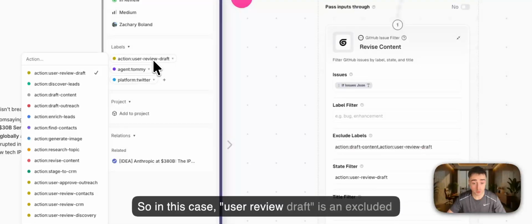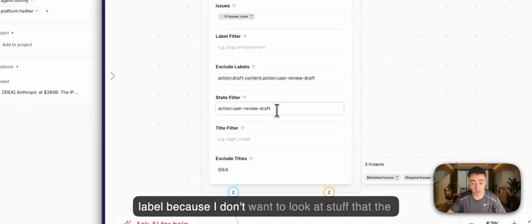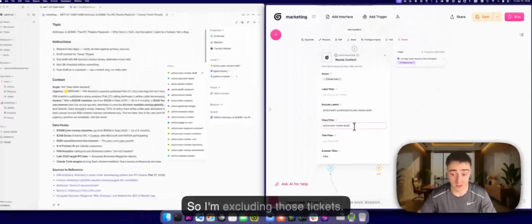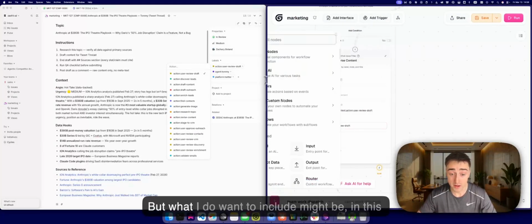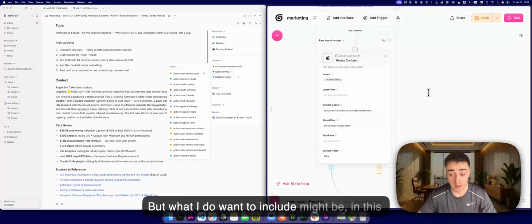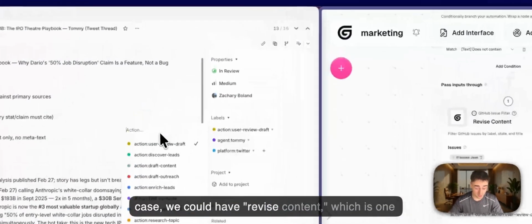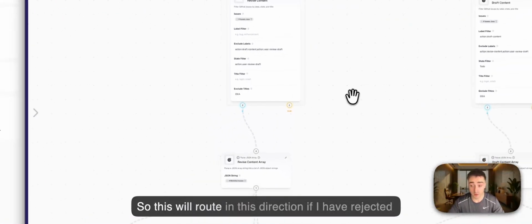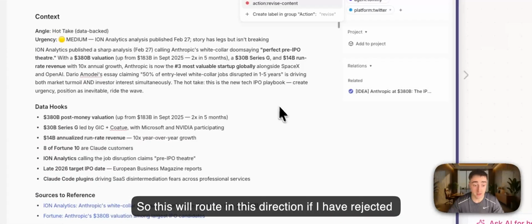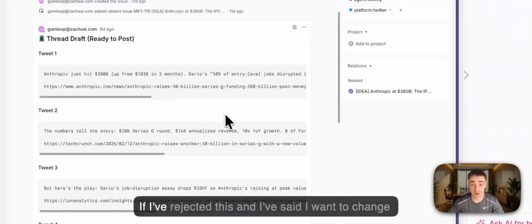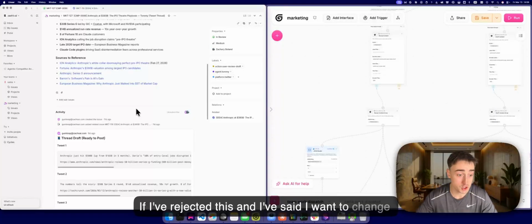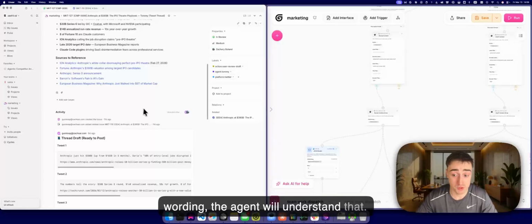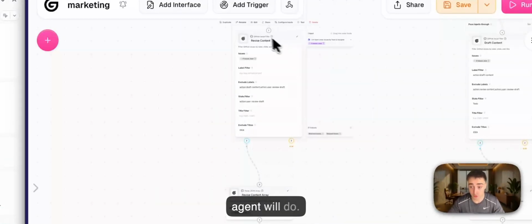In this case, user review draft is an excluded label because I don't want to look at stuff that the agent doesn't have to work on. That's something that I, the user, have to work on. So I'm excluding those tickets. But what I do want to include might be revise content, which is one of the actions for the agents. So this will route in this direction if I have rejected this issue right here. If I've rejected this and I've said I want to change some of the sources or I want to change the wording, the agent will understand that. It'll route in this direction and that's what the agent will do.